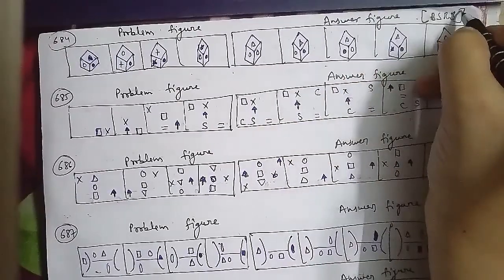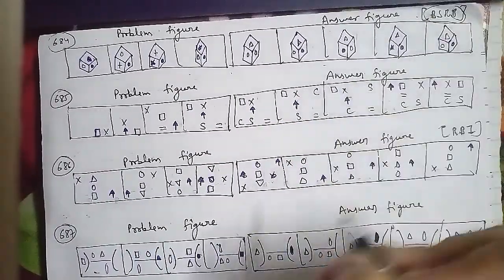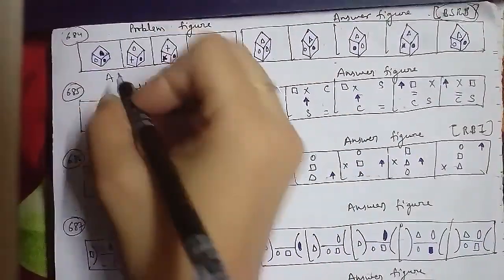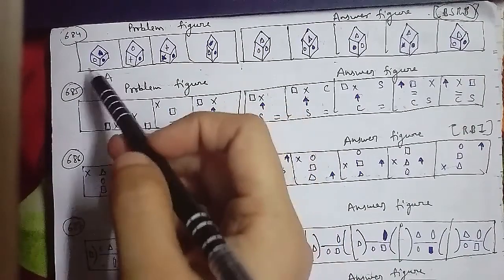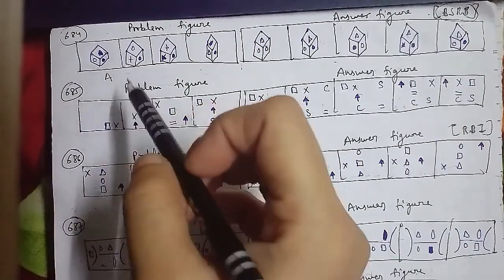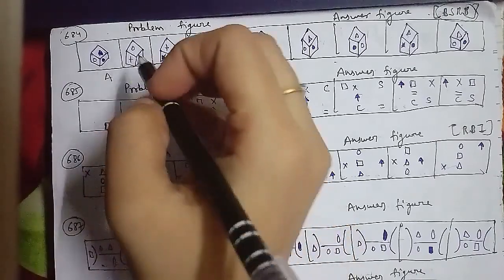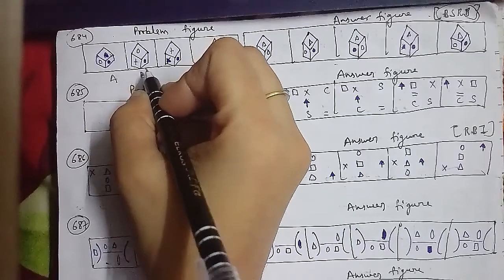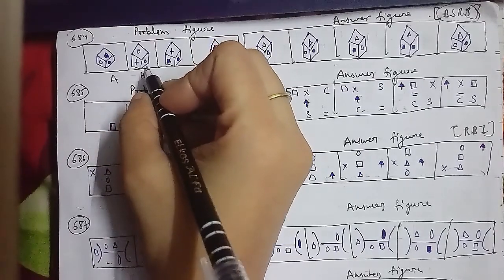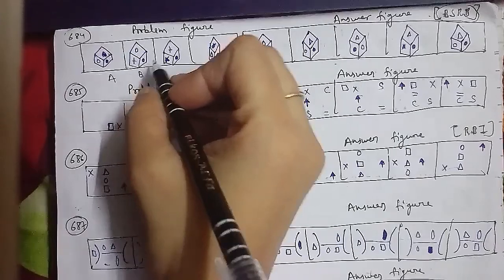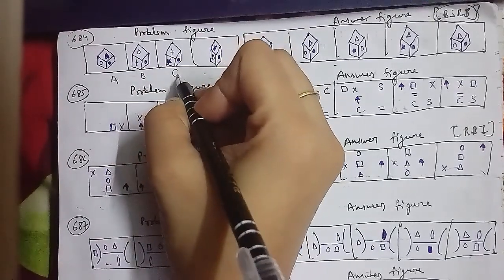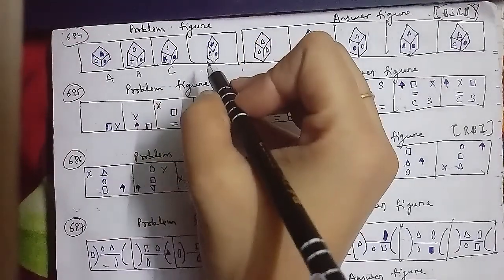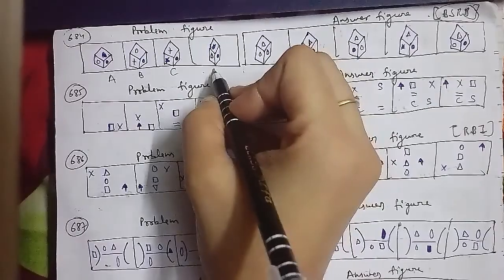In the problem figures, this is problem figure A, where we have a shaded circle, a circle, and of course another shaded circle. This is figure B, where we have a circle, then a plus sign, and then the shaded circle as well. Then we have figure C, where we have a plus, then a shaded circle, and then of course a star. Then we have figure D, which includes a star, a circle and a shaded circle.